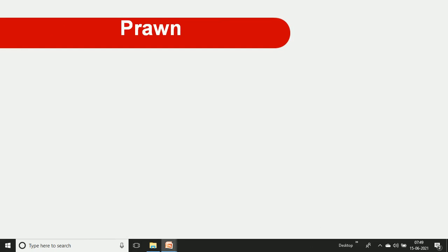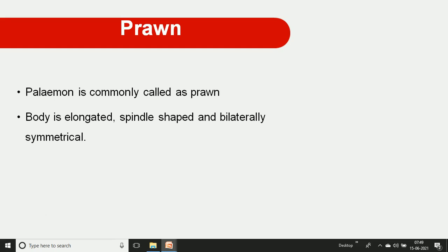Then we go to the details about the genus characters. The prawn's genus name is Palaemon, commonly called prawns. The body is elongated, spindle shaped and bilaterally symmetrical. Bilateral symmetry means the body is divided into two equal halves.